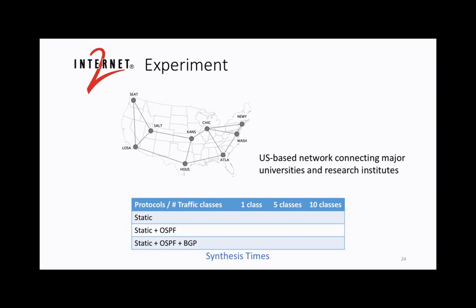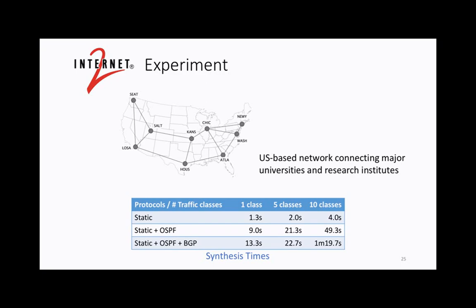So our system actually can work really well for static routes. In a few seconds, you can generate, even for the largest set of requirements that match the real production network, in like 4 seconds, reasonable configurations. And if you're using all the protocols that we support right now, static, OSPF, and BGP, you can finish in less than 1.5 minutes.